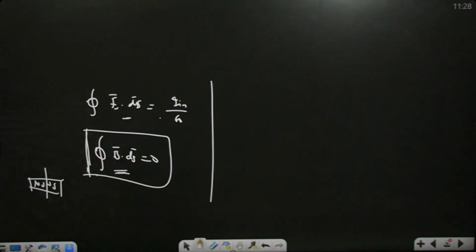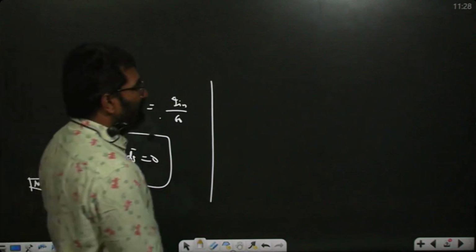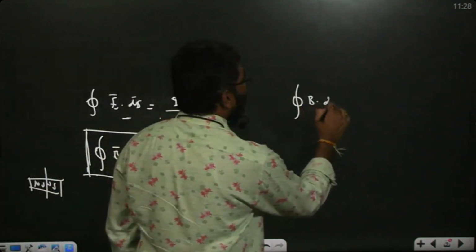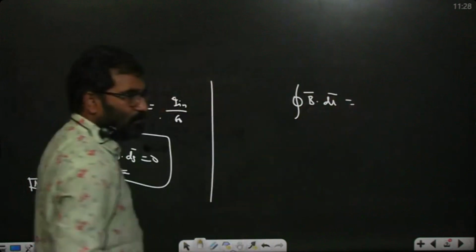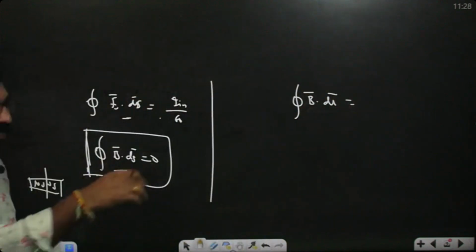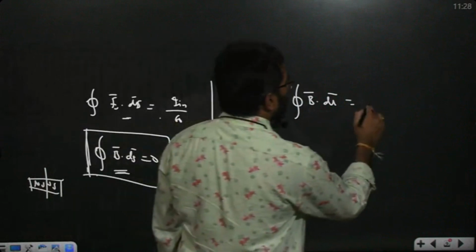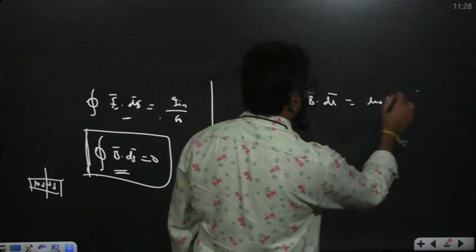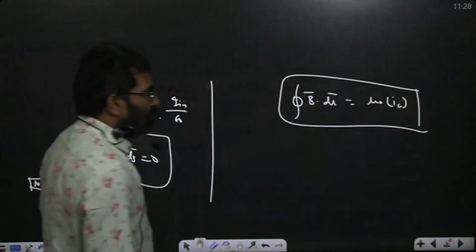Now, we are able to find the electric field whenever charges are there inside the Gaussian surface. In the same way, Ampere came into the picture. According to Ampere's law, whenever we circulate around the magnetic field along a closed loop, B bar dot dl, not ds, moving along the magnetic field direction produces mu naught times I enclosed, the conduction current.